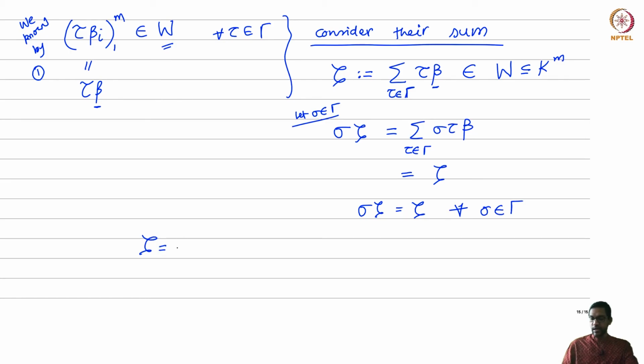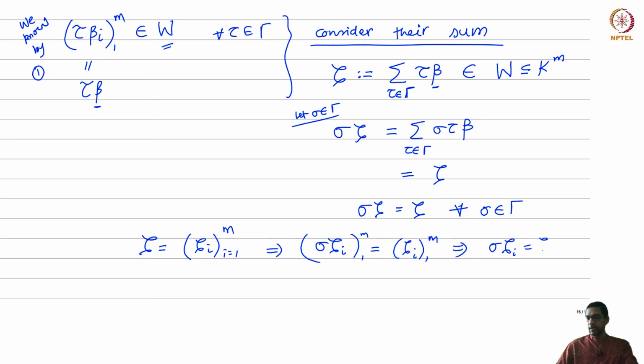If I write zeta as zeta_i, i equals 1 to m, this m-tuple, then it means if I apply sigma to these components, the m-tuple sigma zeta_i coincides with zeta_i, which means that each of the components, when I apply sigma to zeta_i, I get zeta_i for all i equal to 1 to m. This is true for all sigma in gamma.